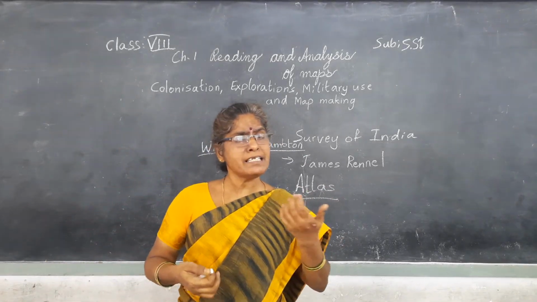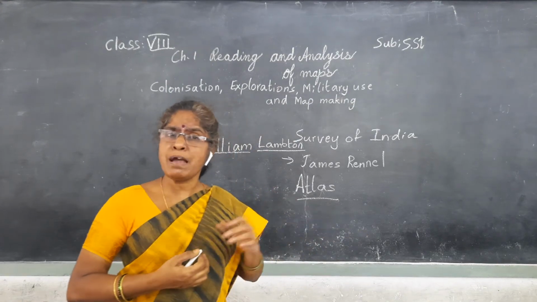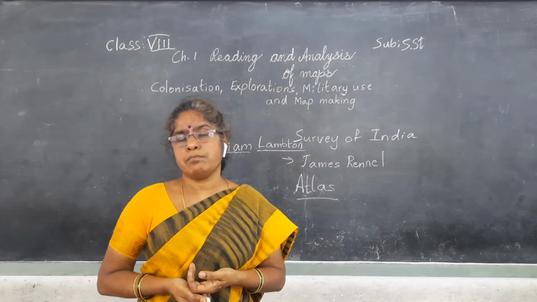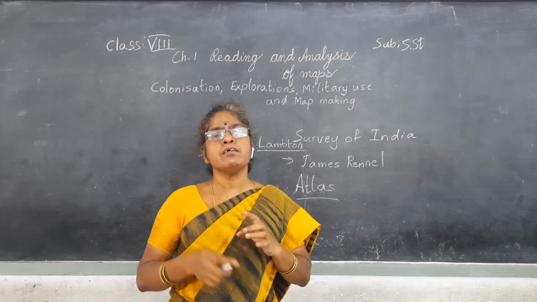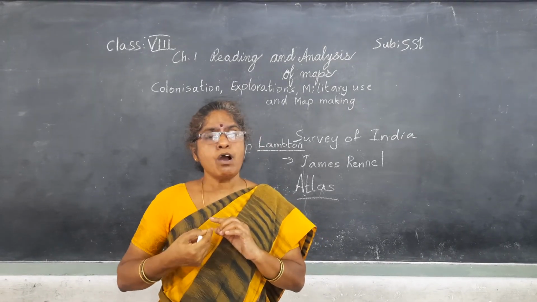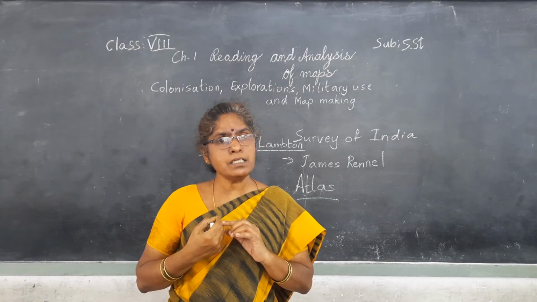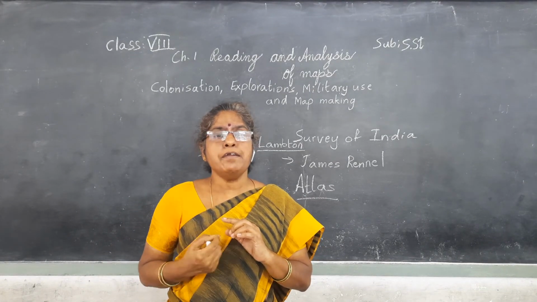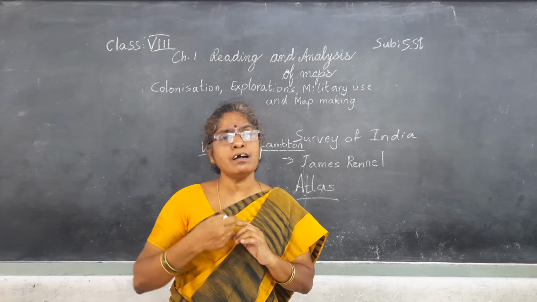Now, how to read maps? Okay, we learned about map making. Then how to read maps? To read maps, we need to learn about the scale of the map, how to use the symbols, and the importance of color.